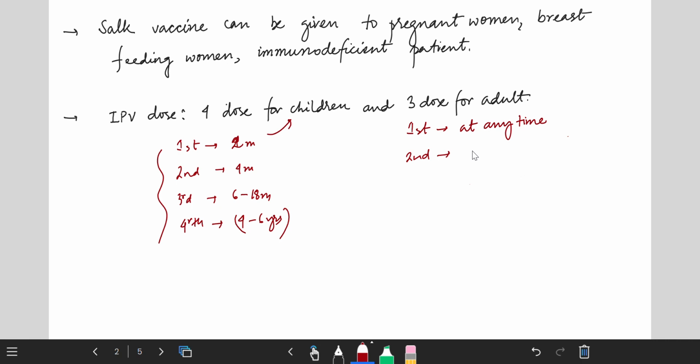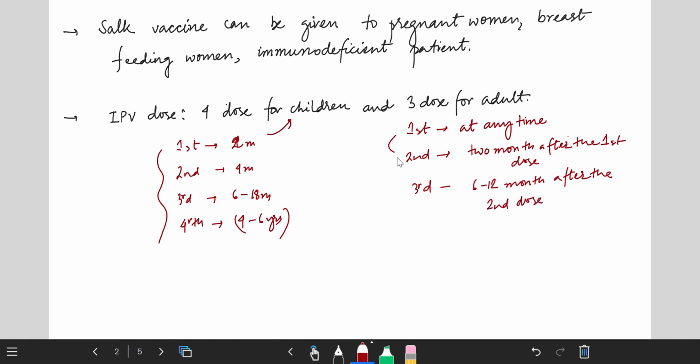And the third dose is given 6 to 12 months after the second dose. These are the 3 doses for adults, at 0.5 ml each time in the case of children and adults.